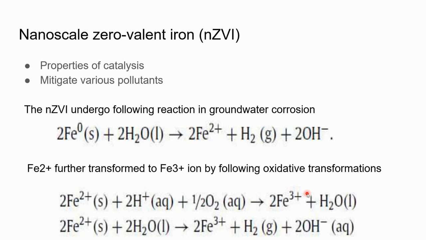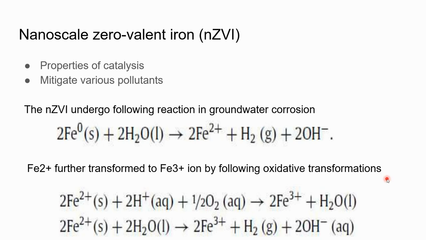Because of its oxidation, the iron is oxidized, the contaminant is reduced and the water is oxidized. So it just helps in mitigating the pollutant.